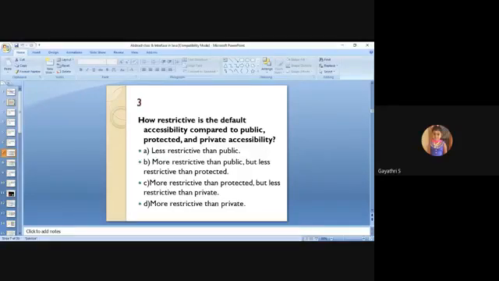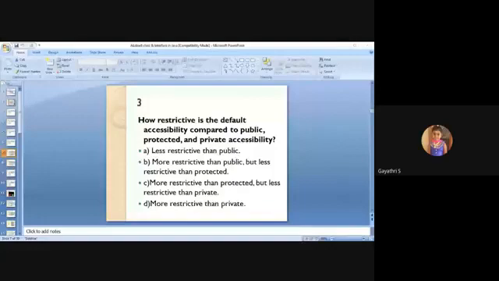Read your question once or twice. How restrictive is the default accessibility compared to public, protected, and private accessibility? So there are four access specifiers: default, public, protected, and private, right? So in this, you have to compare default with public, protected, and private.